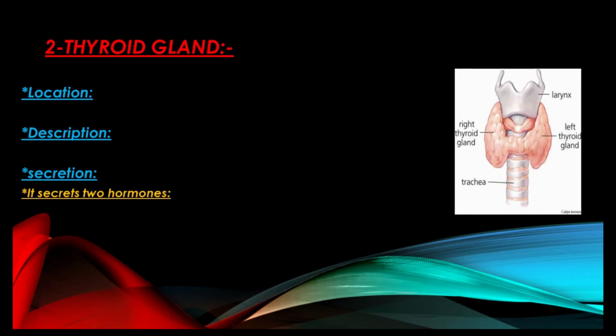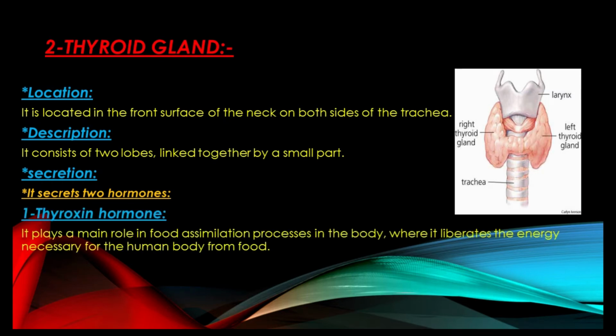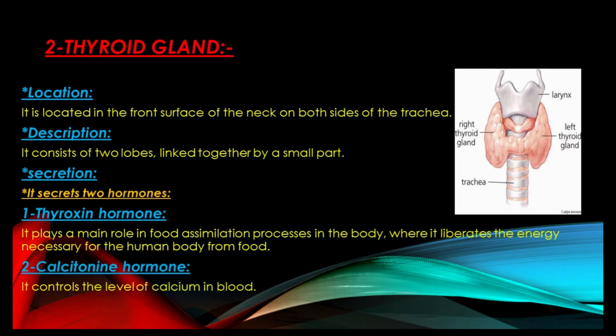The second gland in our endocrine glands is the thyroid gland. The thyroid gland is found in the front surface of the neck on both sides of the trachea. This gland consists of two lobes linked together by a small part. It secretes two types of hormones. The first type is thyroxine hormone, while the second one is calcitonin hormone.